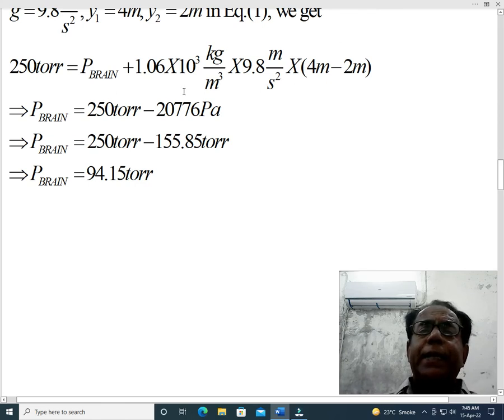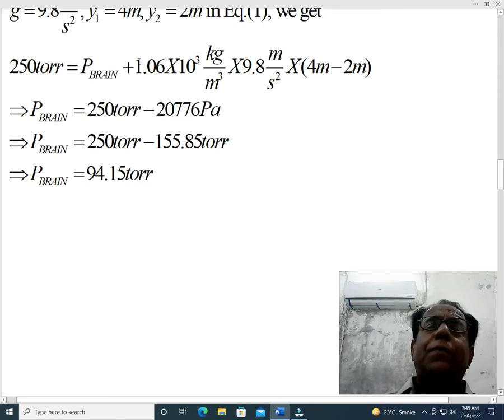After simplifying this term, that is 2 multiplied by 9.8 multiplied by 1060, this will take the form 20,776. While these units meter square will be subtracted from this meter cube, we will be left with the unit kilogram per meter second square, and this is alternatively equal to Newton per meter square, and this is alternatively equal to Pascal.